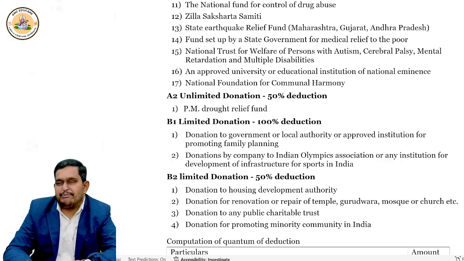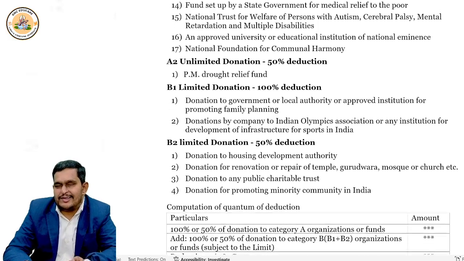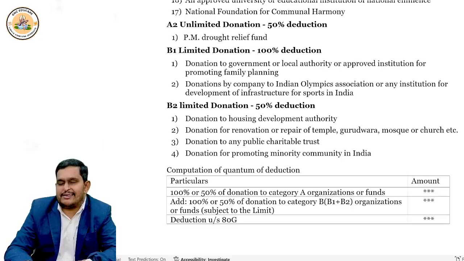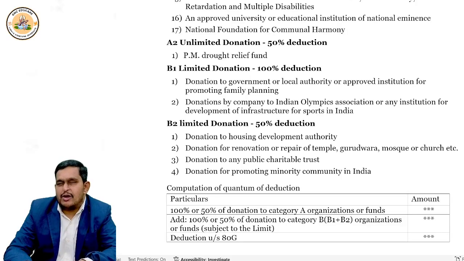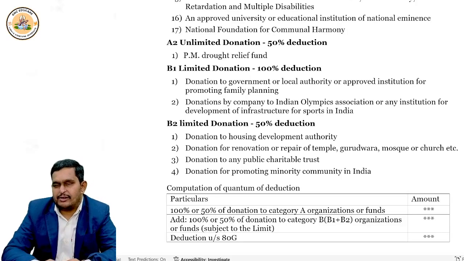Second, if any company, now the first donation which I discussed is for all assessees, but this second point is only applicable for companies.